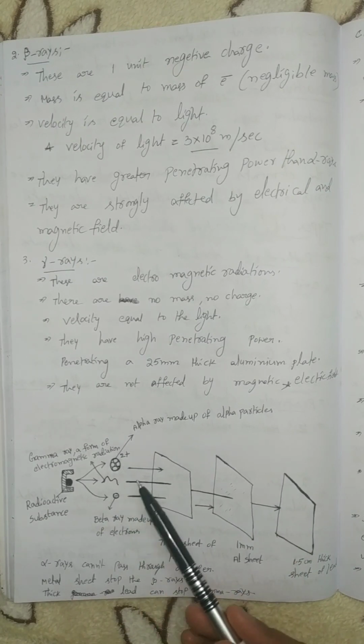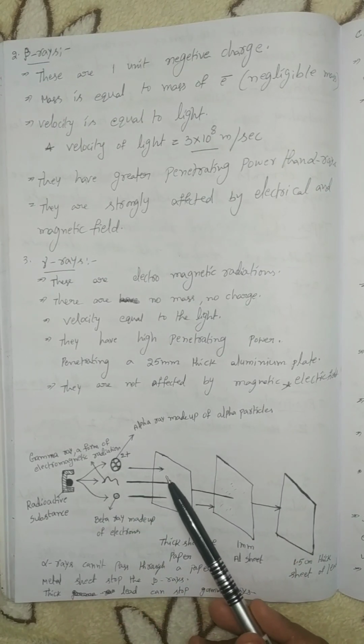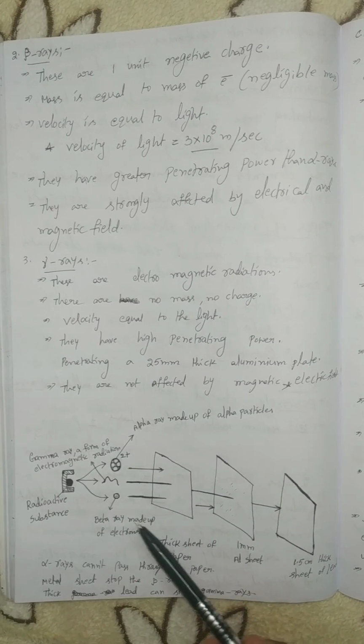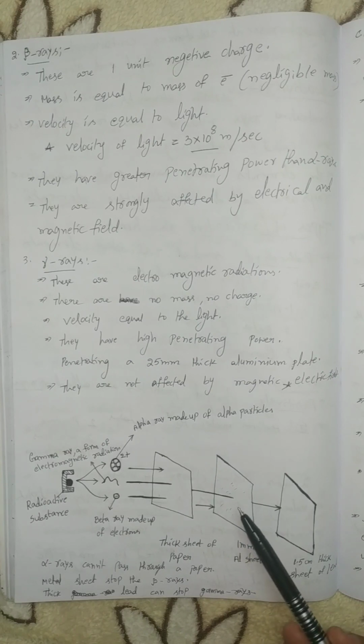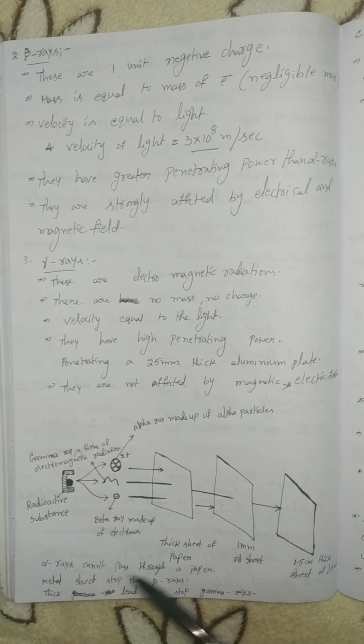Alpha rays cannot pass through paper. Next, beta rays cannot pass through this aluminum sheet. Gamma rays, only thick lead can stop the gamma rays.